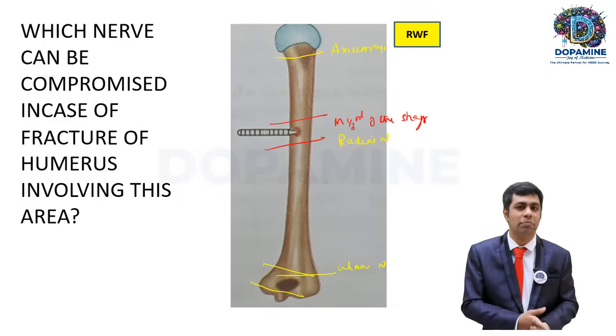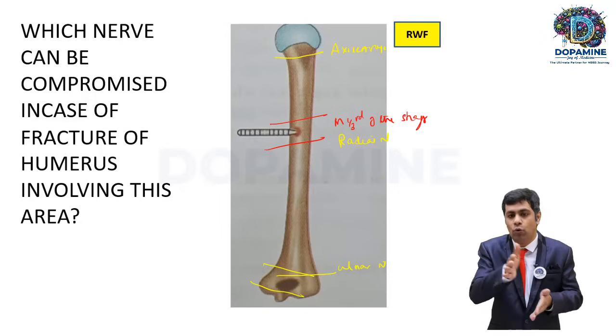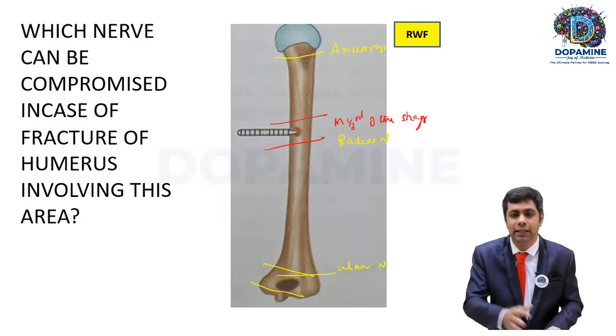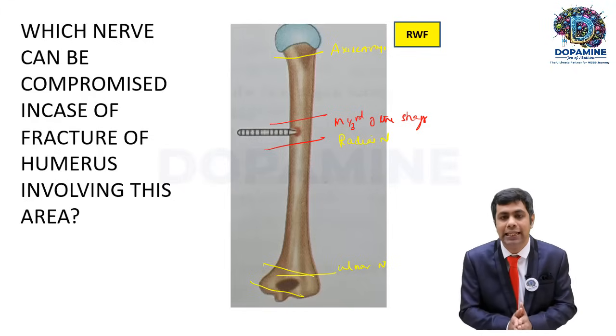because it is highly protected by the brachialis muscle. Whereas these three nerves are actually in close contact with the bone in such a way that they can be easily injured with a fracture. Okay, so the answer here will be the radial nerve.